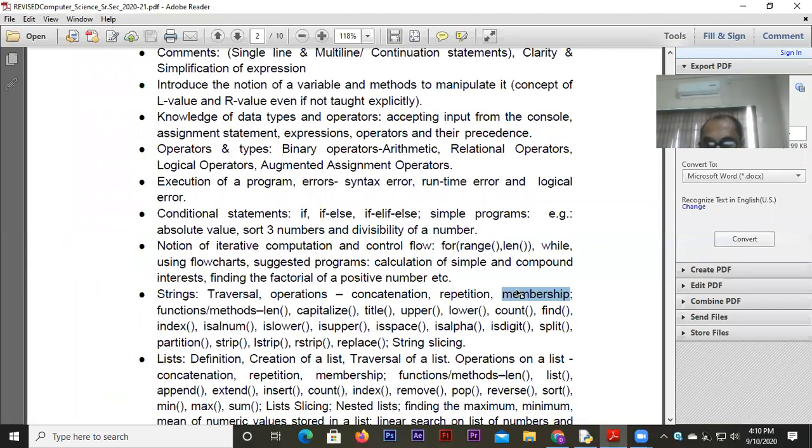You partially knew it, in and not in, you knew how to make use of it, but probably you did not recognize it by this name. So membership operator and repetition operator, remember these two points. Fine. We will revise all the other functions one by one. Some of them you remember, some of them probably you forgot, but we will quickly revise them now.